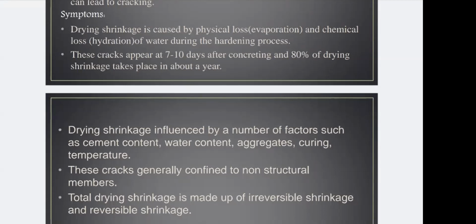If you want to calculate the drying shrinkage of your new construction building, you cannot define it immediately, because 80% of drying shrinkage can happen after 1 year because of sustained load or different environmental conditions. The moisture in the concrete leads to volumetric changes, and you will only see this volumetric change after 1 year, or you can calculate after 2 years also, but a minimum 1 year period is required to calculate the drying shrinkage.